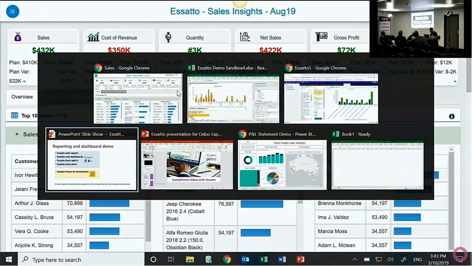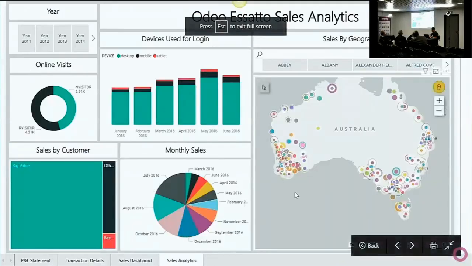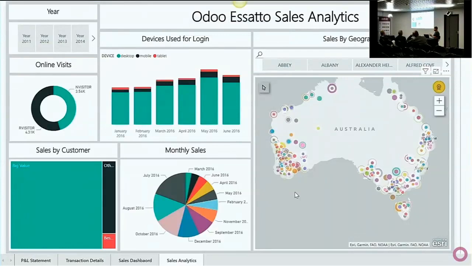Okay, the final example. So this is all just standard BI stuff. The important thing to note is you're accessing a centrally governed data source. Everyone's looking at the same information, and it's all happening in real time. There's no batch processes or anything like that. As soon as the data's updated, it's accessible to everyone who has access.